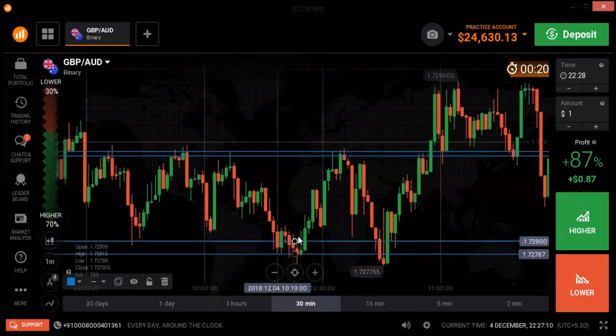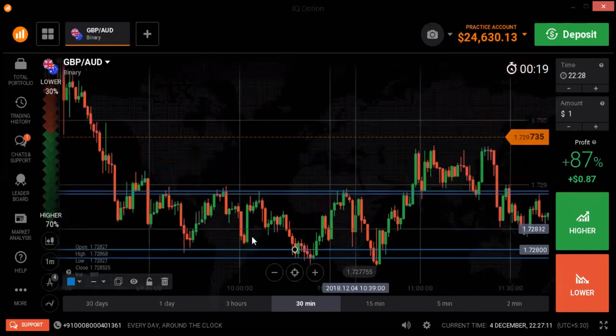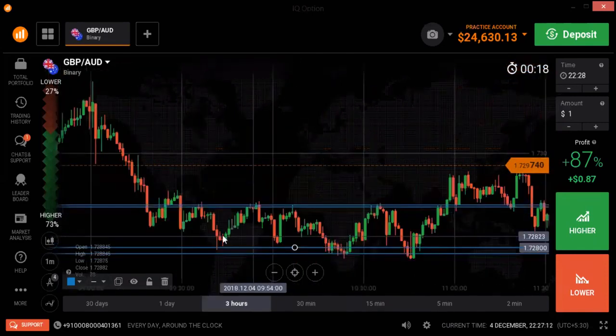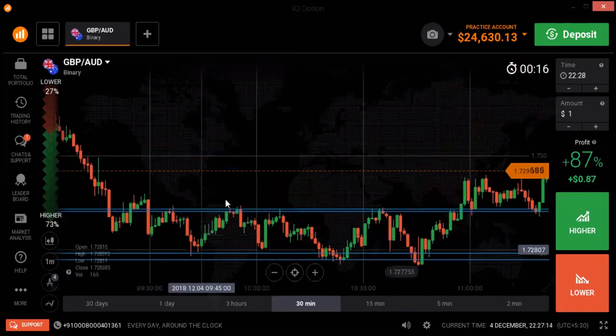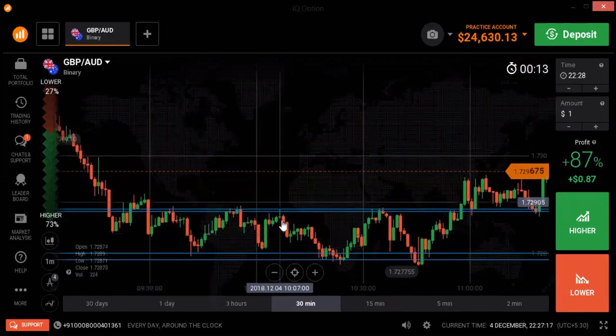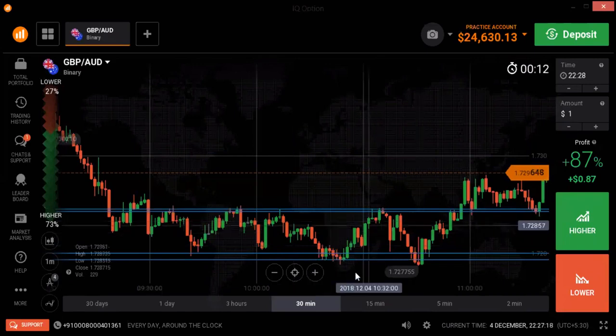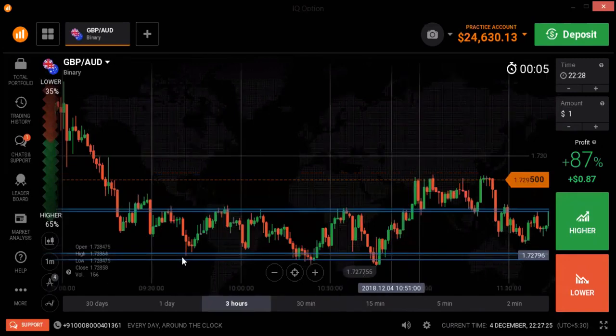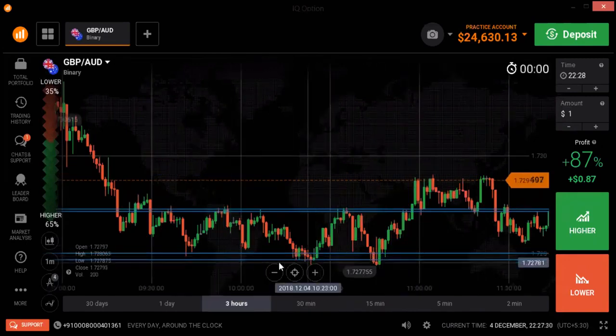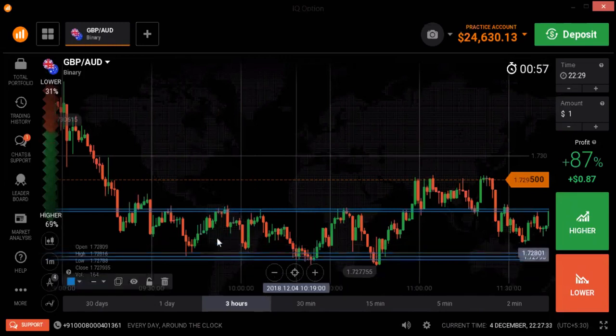Here the market is respecting these levels. You can place trades here, here, and here at the levels. If the market hits this level, you can place a trade with 5-minute expiry time. It will work, but you need to draw the levels first, with the right levels.